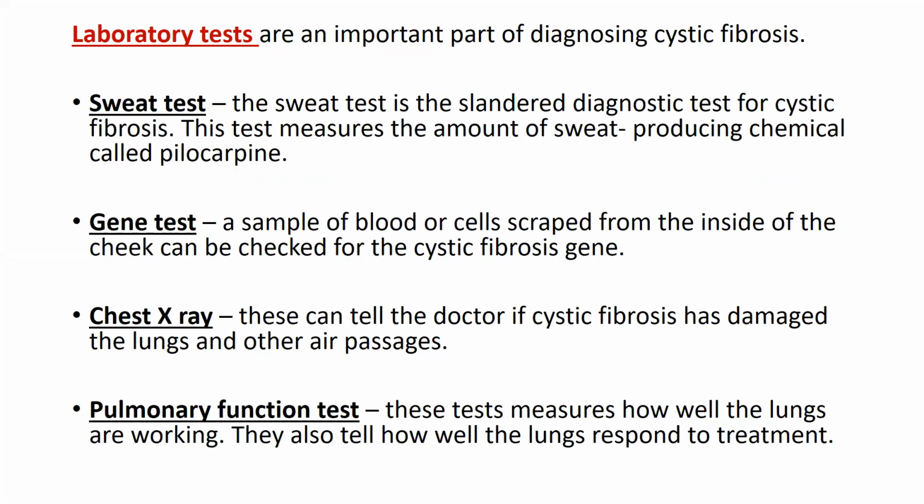Generally, the sweat test is the standard diagnostic test for cystic fibrosis. It measures the amount of sweat produced by a chemical called pilocarpine. For diagnosis of cystic fibrosis, generally we go for the sweat test only. Then the gene test, the genetic analysis test, where you can identify the deformity of chromosome 7. A sample of blood or cells scraped from the inside of the cheek can be checked for the cystic fibrosis genes. X-ray is generally done to see the damage to the lung.